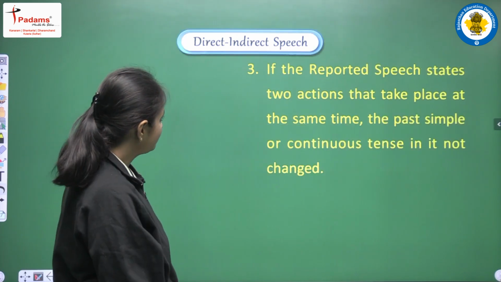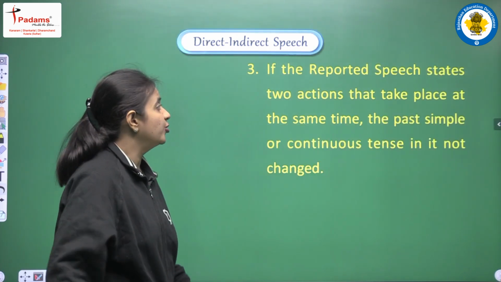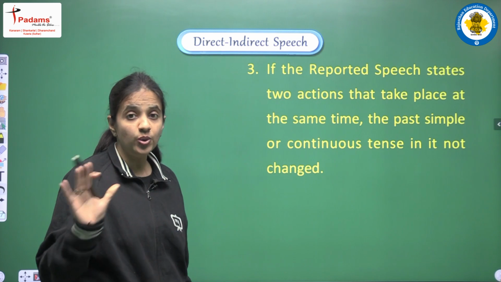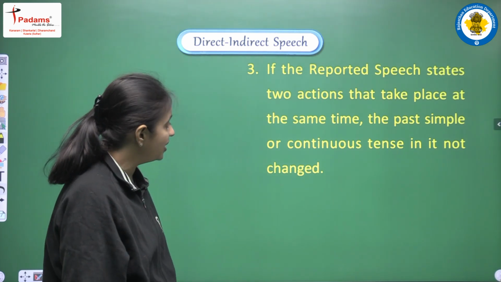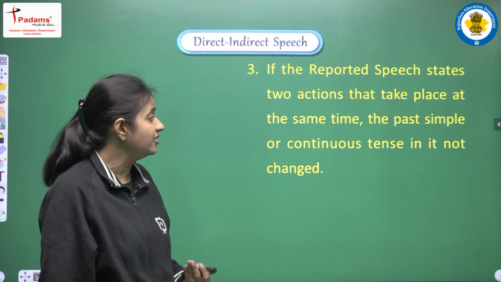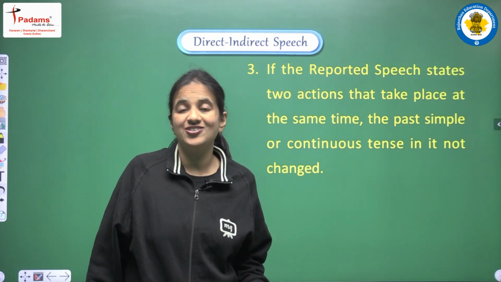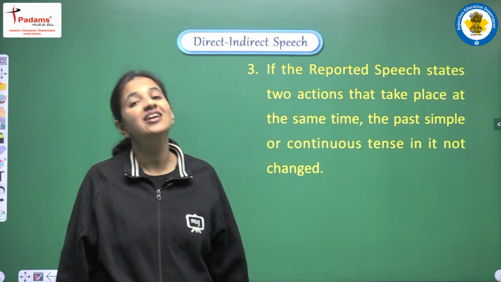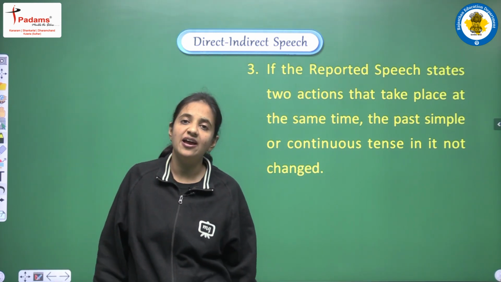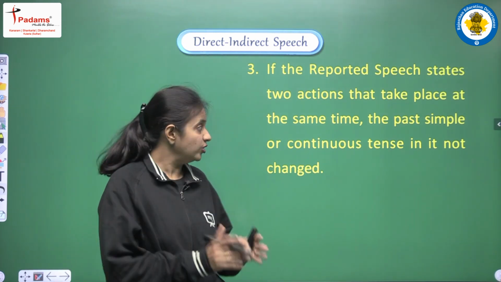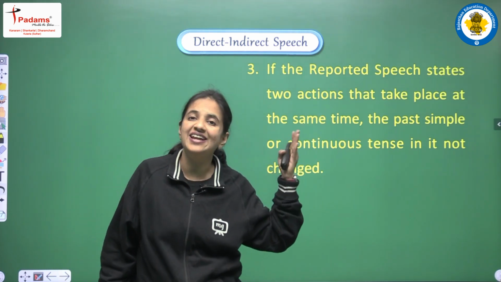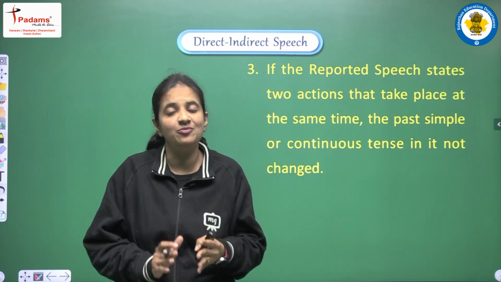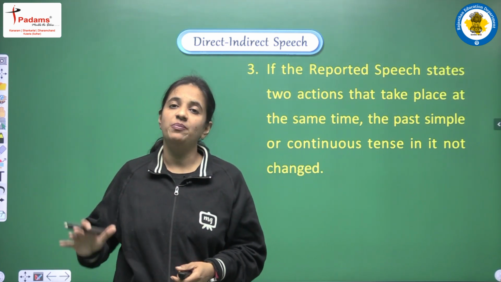Okay. Next rule, if the reported speech states two actions that take place at the same time, the past simple or continuous tense is not changed. So again, one exception we are having. According to this rule, if we are having two actions, okay, and both the actions were going on at the same time, and this is the thing that we have discussed in a very detailed manner when we were discussing the topic of tenses.